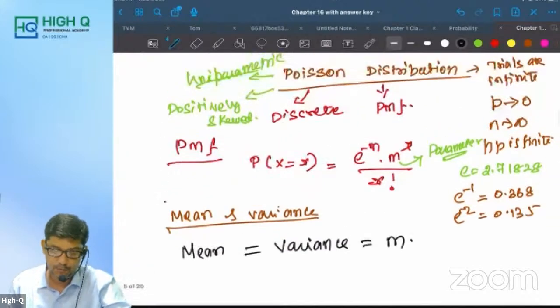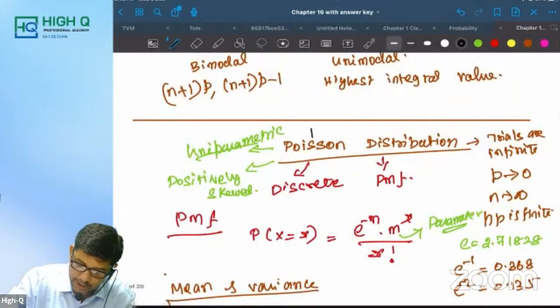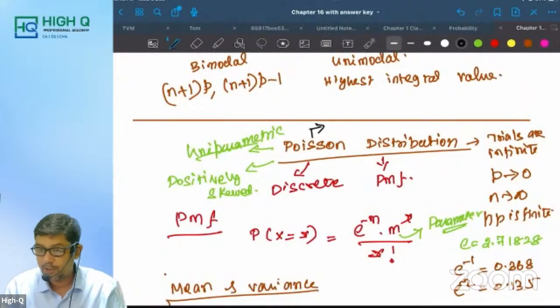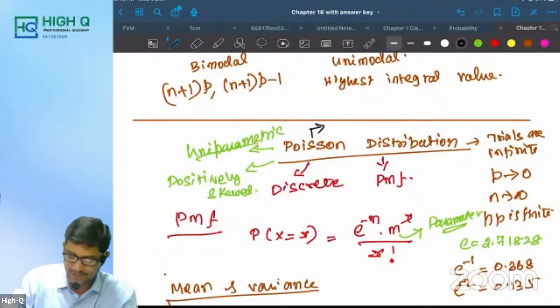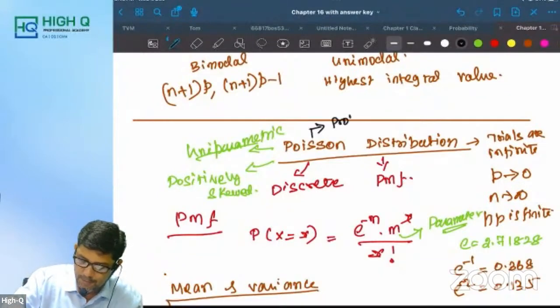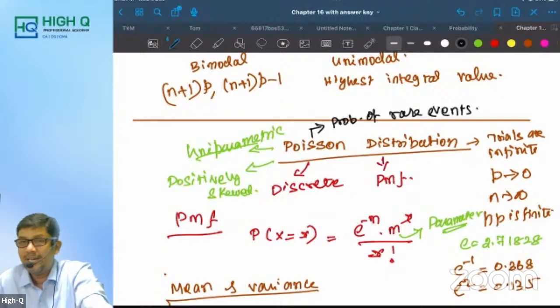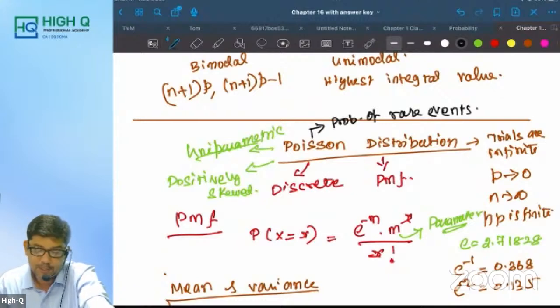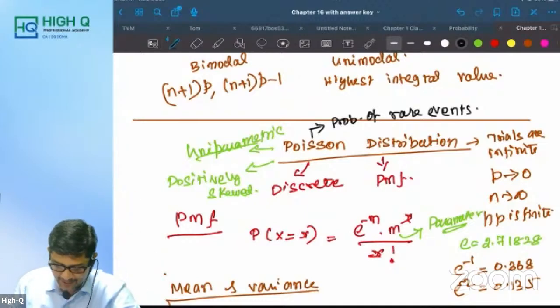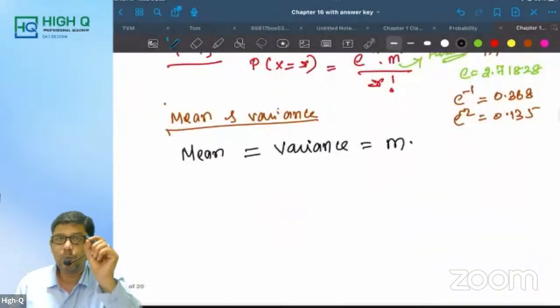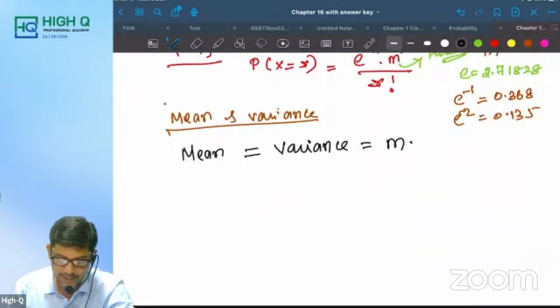Now, this Poisson distribution, I would like to give another name. Thank you, Nandini, for reminding me. She wrote rare case scenario. Of course, there is one more name for Poisson distribution: probability of rare events. Poisson distribution is what? Probability of rare events. Thank you, Nandini, for reminding me that word rare. Mean is equal to variance is equal to m. That is our relation.